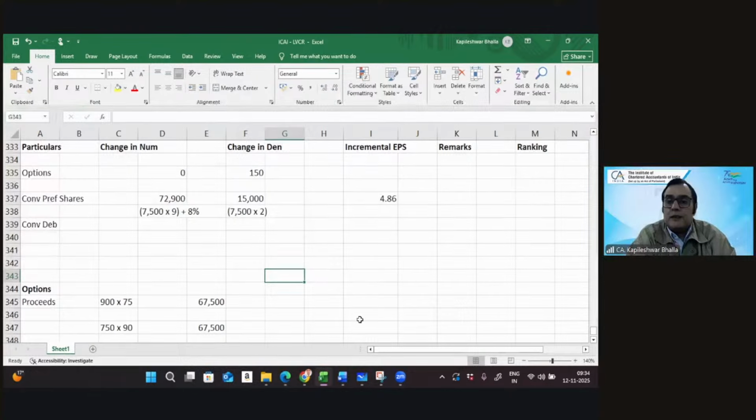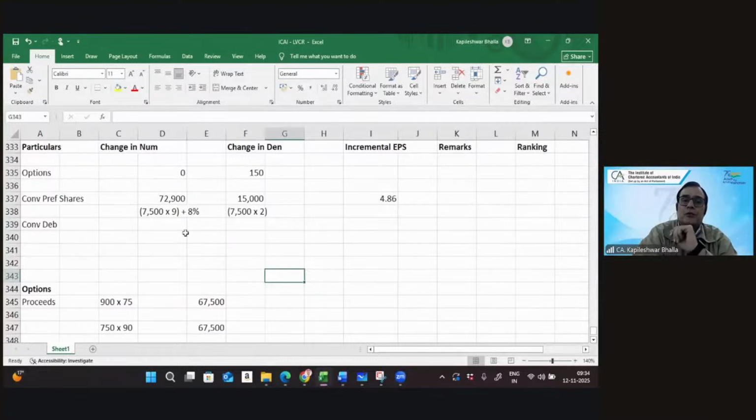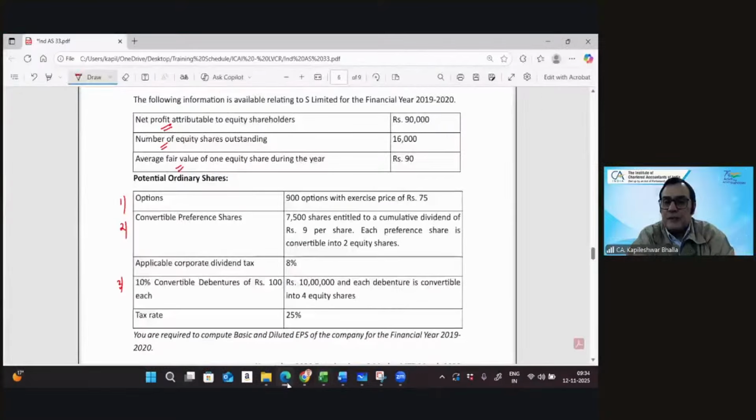Now let's go to the convertible debenture. Convertible debentures is to the extent of 10 lakhs and there is a 10% interest. So numerator is going to be 10 lakhs. The interest is 10%. Taxes, I guess, 25%. So we take net of tax 75%. And each debenture is convertible into 4 shares. So 10 lakhs is the rupee value, mind you.